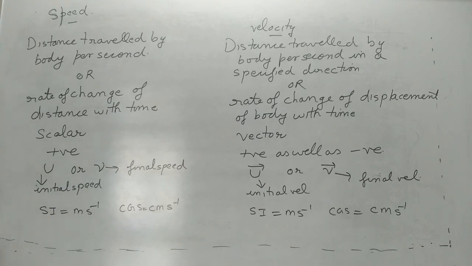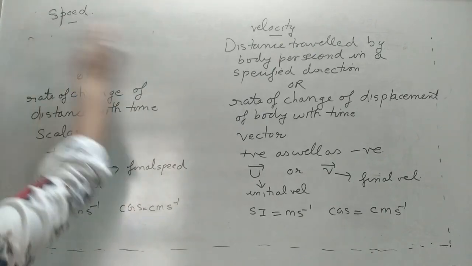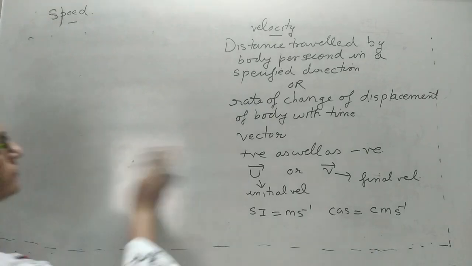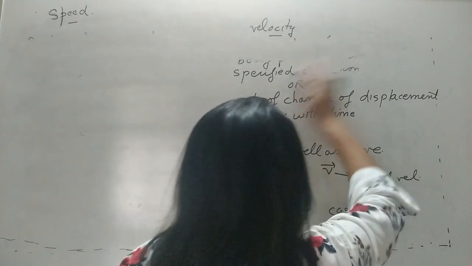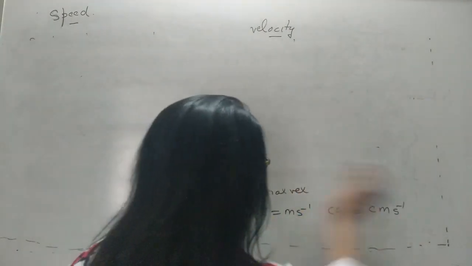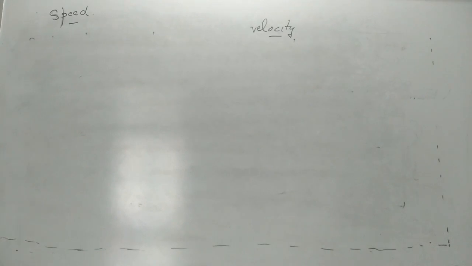Just as we have done for distance and displacement, in this topic we have discussed the basic differences between speed and velocity. Now we will do some different definitions in speed and in velocity.